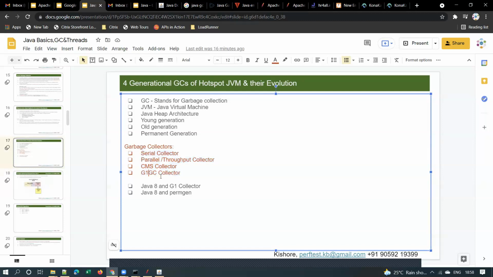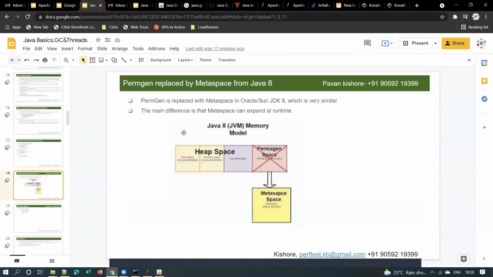Most applications nowadays use G1GC, and if it is a desktop application or a thick client application, it uses serial GC. So you should know and remember the different types of garbage collection algorithms. These are the four major types. And I told you there is a small change from Java 8 onwards: PermGen is replaced by Metaspace.